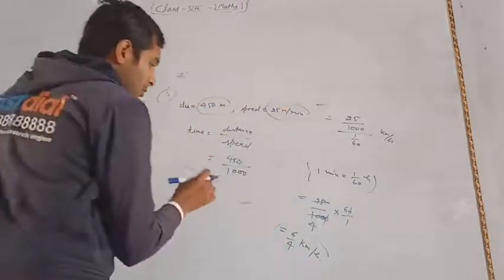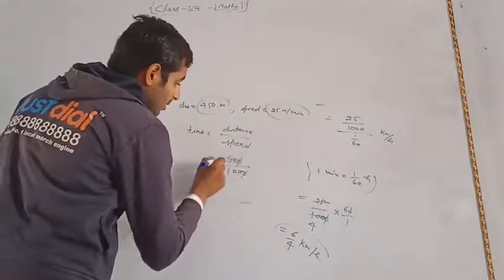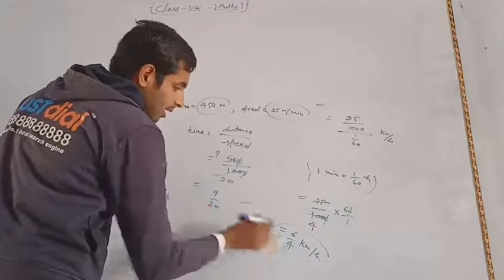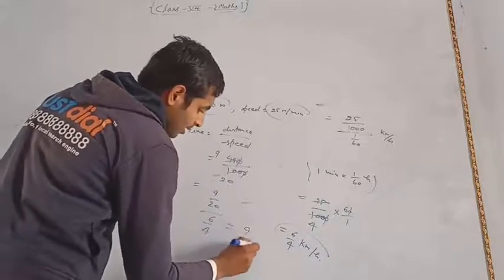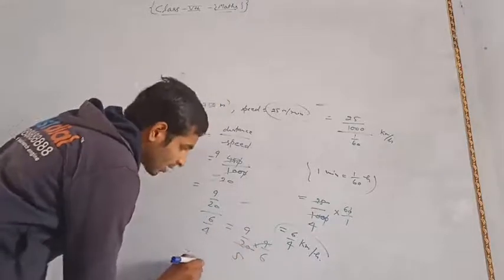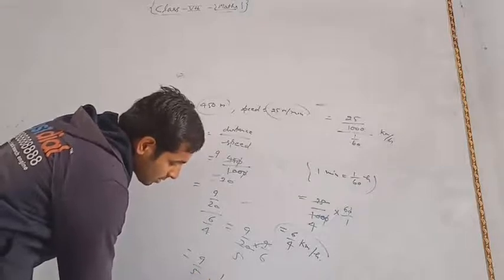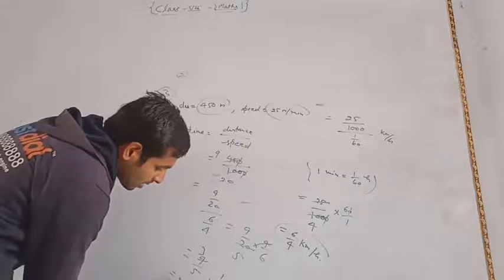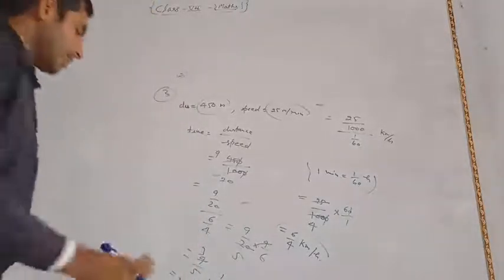Now dividing, zeros cancel, 5 fives are 25, then we get 9 upon 20 divided by 6 by 4, which is 9 by 20 into 4 by 6. Then 4 fives are 20, so 9 by 5 into 1 upon 6. Then 3 twos are 6, 3 threes are 9, so 3 upon 10 kilometer per hour. So you have to solve this question by this method.